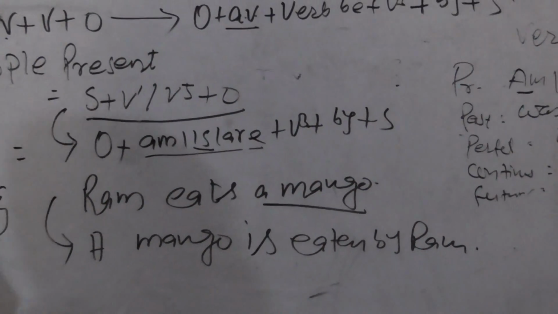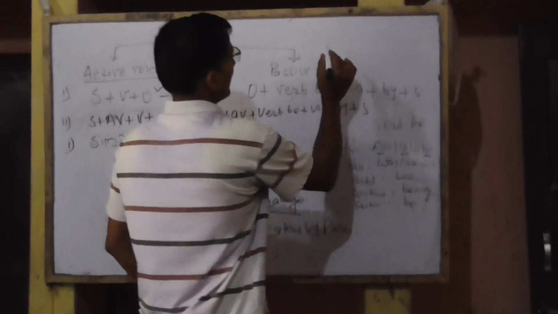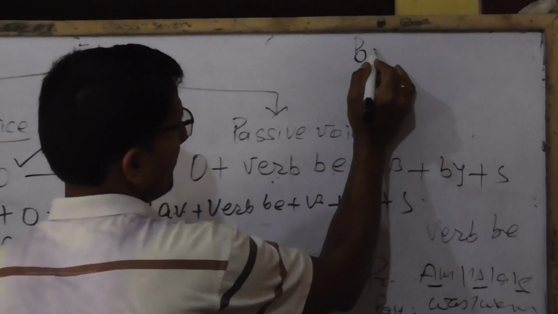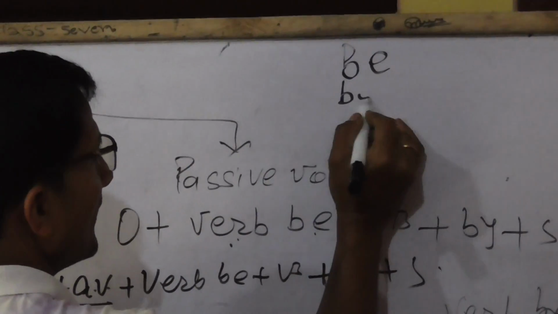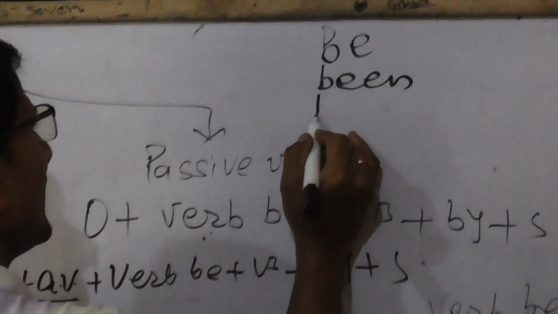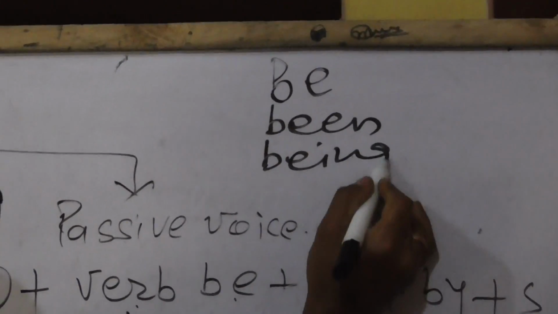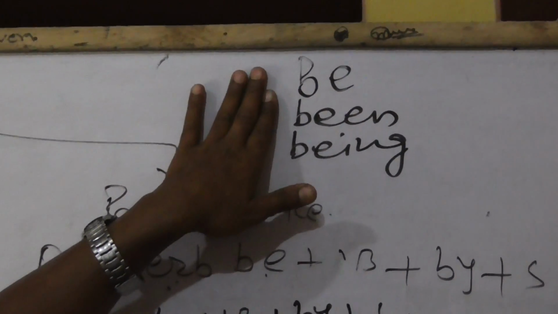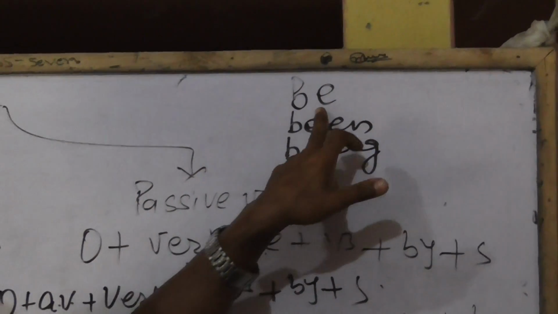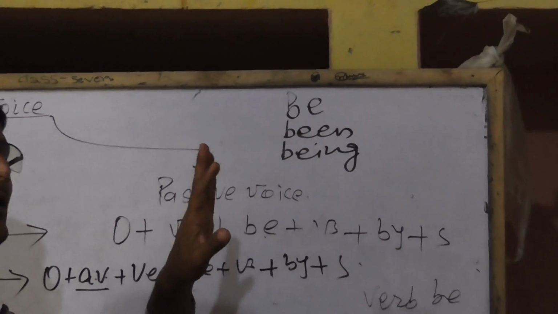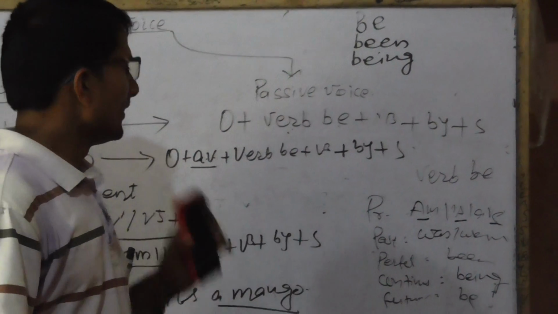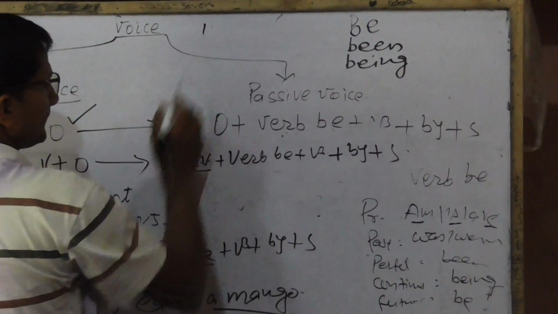But keep one thing in mind. In the active formula, if there is be, been, or being, it means it will not change into passive form.